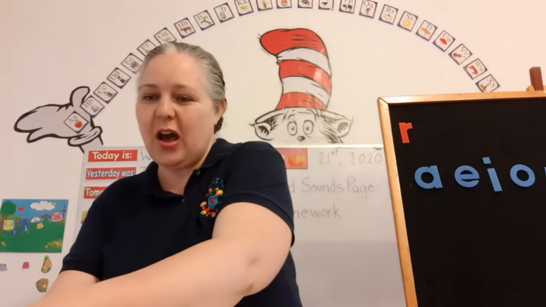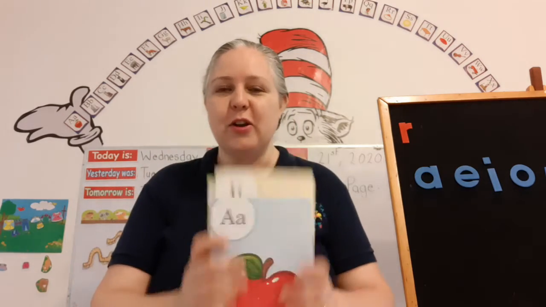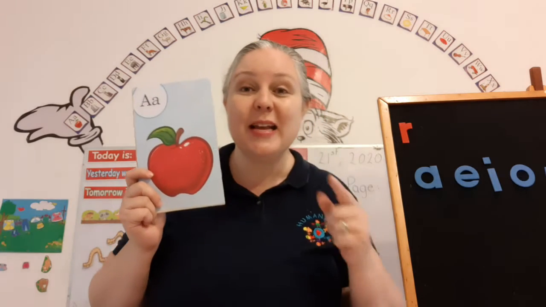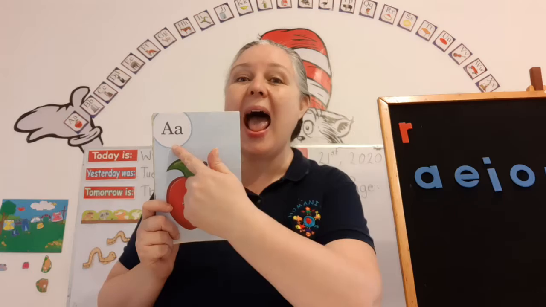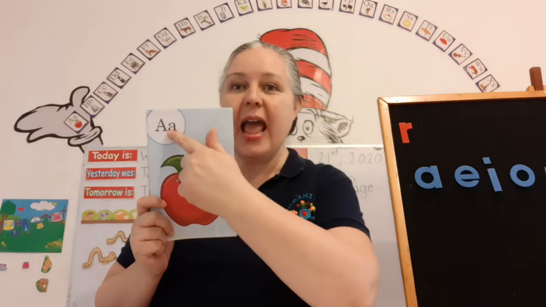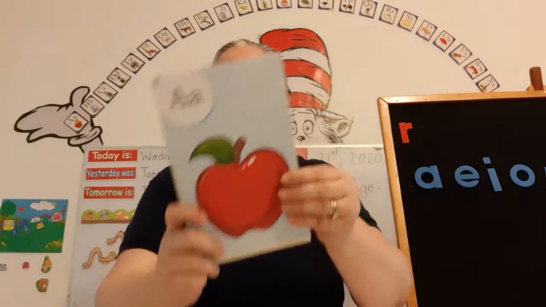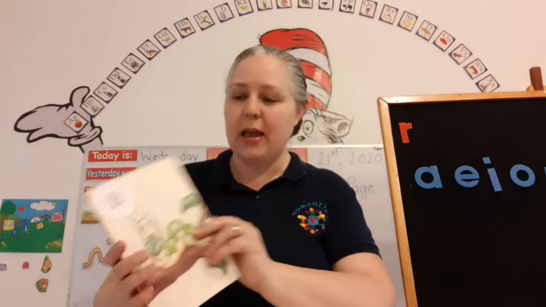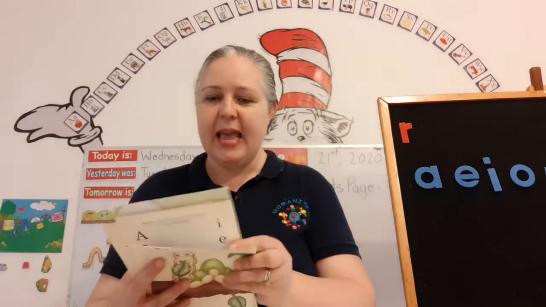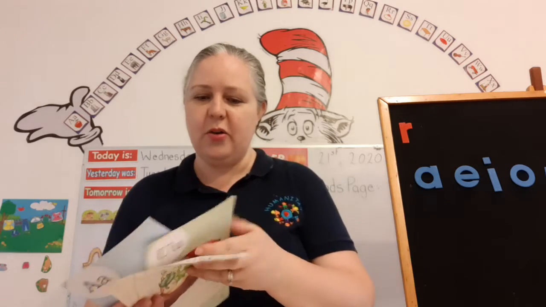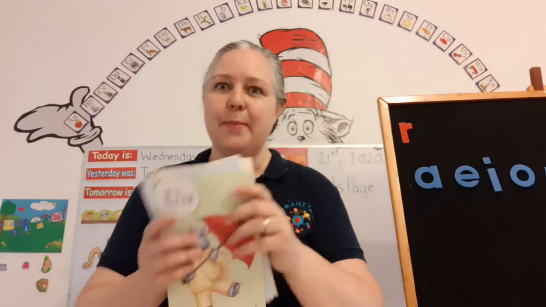Okay, let's review all the letters that we've learned so far. Here we go. Let's do the vowels first. The name of this letter is A. It makes a sound ah, as in apple. A says ah. The name of this letter, whoopsie-daisy. What happened to my E? Oh, there you go. Sorry, I had it backwards.